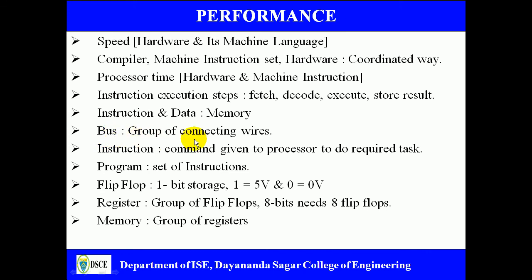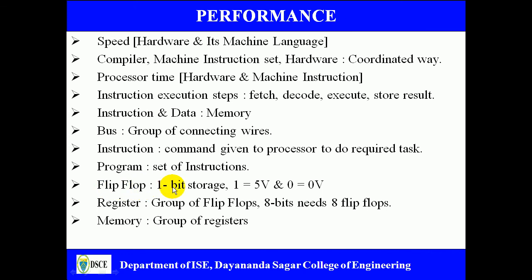The definition of a bus is a group of connecting wires or connecting signals. A bus is required to connect the various functional units of a computer. An instruction is a command given to the processor to do the required task. Based on the instruction, the computer performs the required task. A program is a set of instructions.